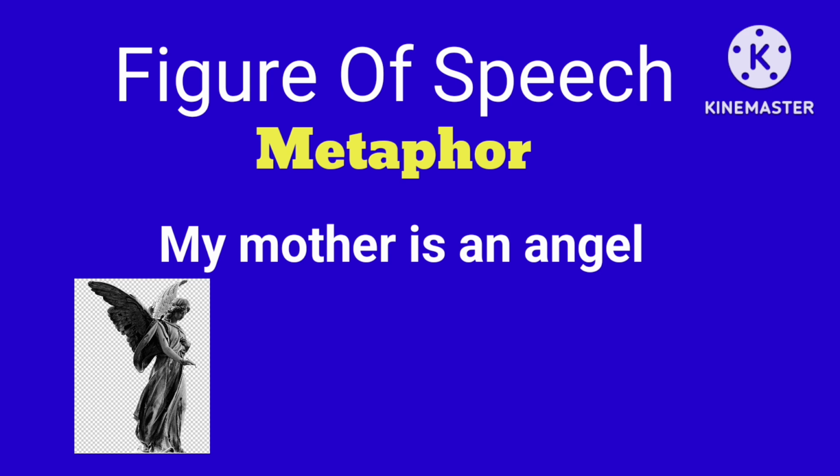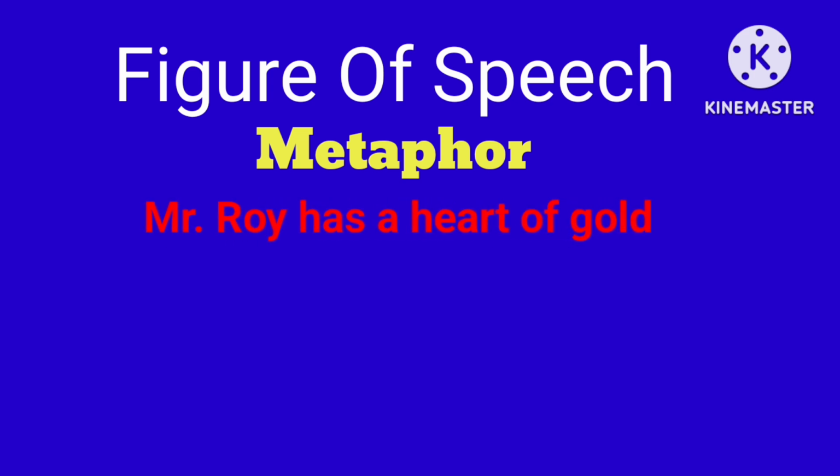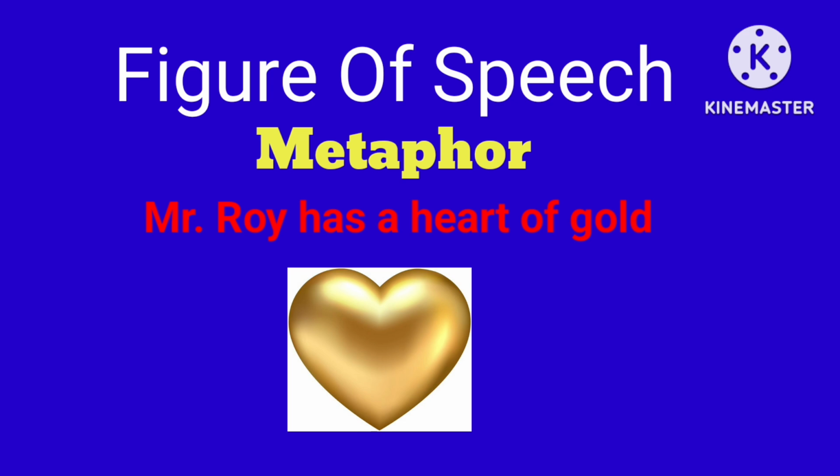Similarly, we have another example, and the example is Mr. Roy has a heart of gold. Is it real that Mr. Roy has a heart made of gold? No. Actually, here the heart of gold refers to his kindness. He is kind, and his kindness has been referred to as a heart of gold. So here the comparison is done in a direct manner, but actually no real comparison is done. So that's all about metaphor.